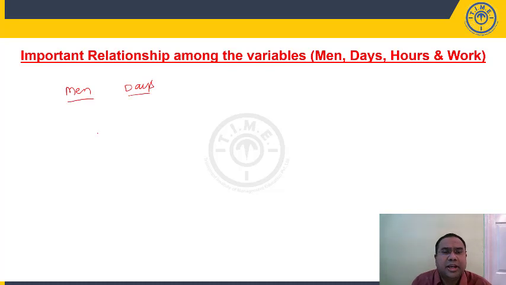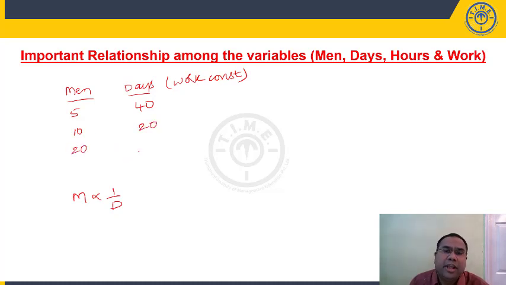Right? What's the relation? Men and days are inversely proportional. Let's say 5 men take 40 days to complete a work. Let us put work constant here. If you have employed 10 men, the same work can be completed in 20 days. If you have employed 20 men, then it will take how many days? 10 days. As the number of men increasing, number of days taking to complete the work is decreasing. So, when one quantity increases, other decreases. Using your variation concept, we will say that men and days are inversely proportional.